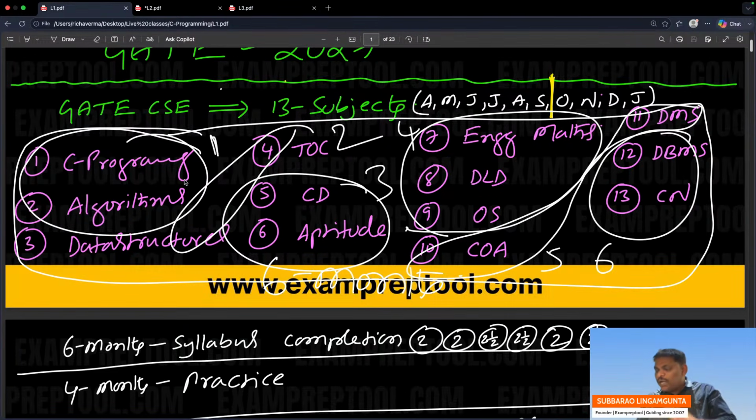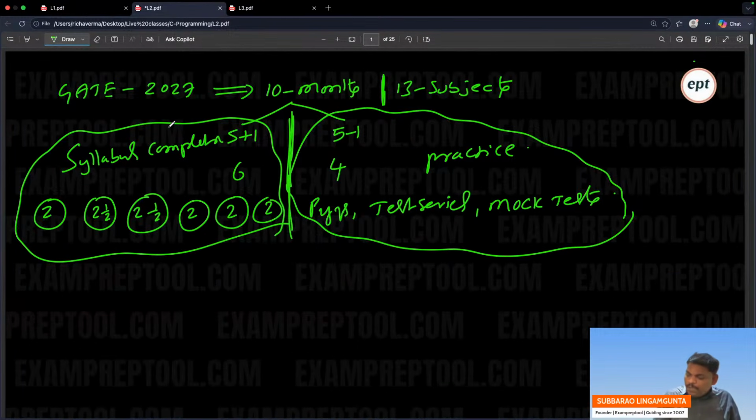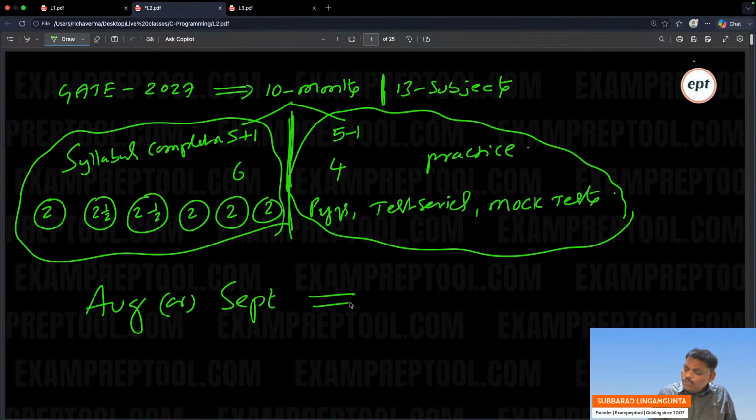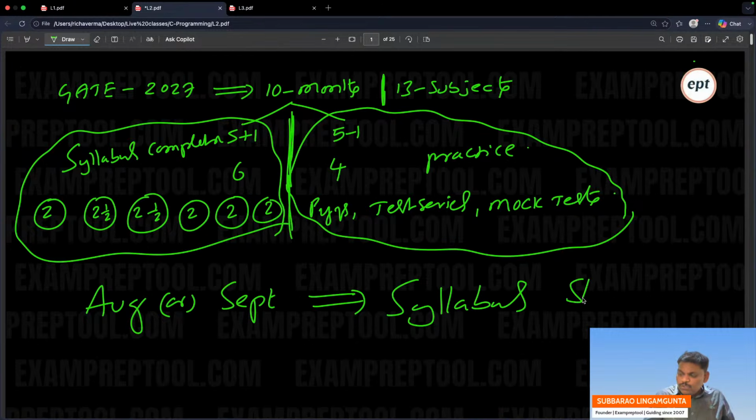If you work hard for 6 months, the syllabus will be over. By September ending, the syllabus should be over. Please try to understand. So I'm taking care here. August or September, syllabus should be over.